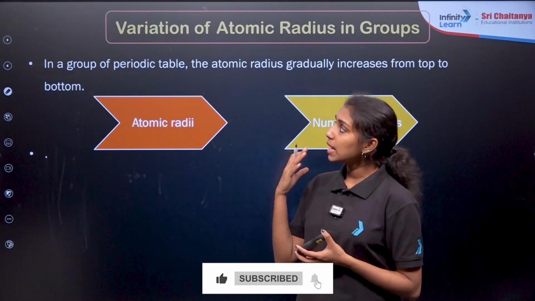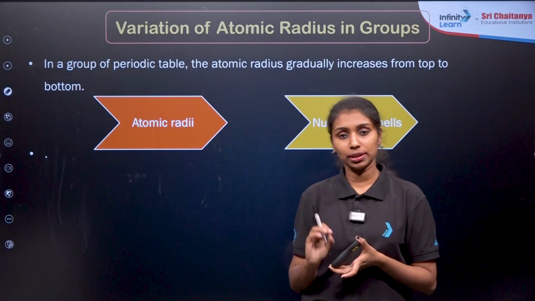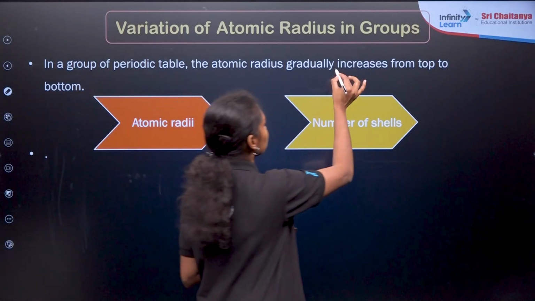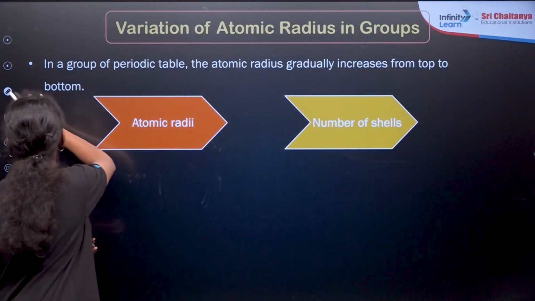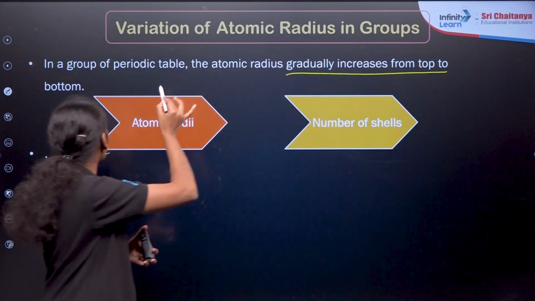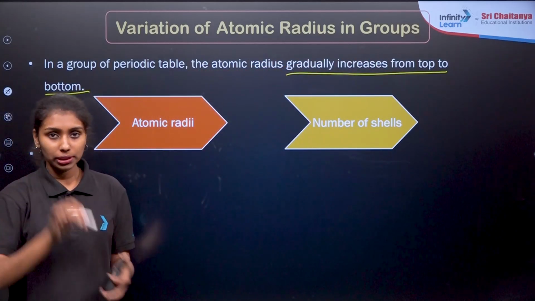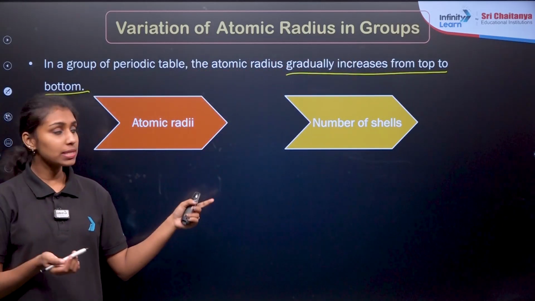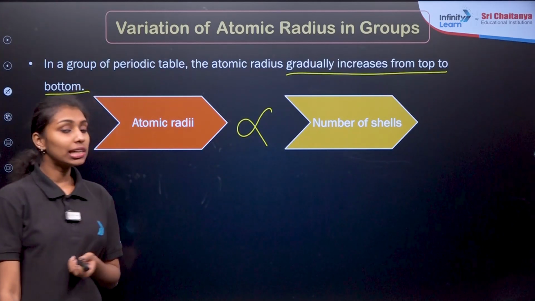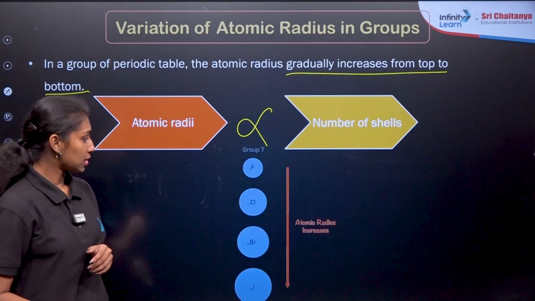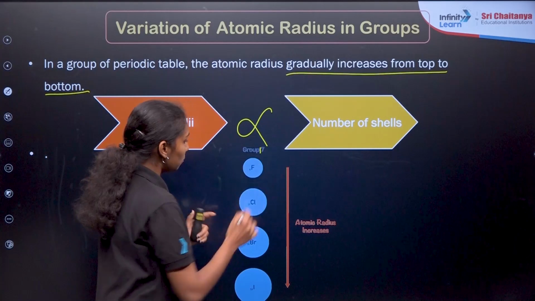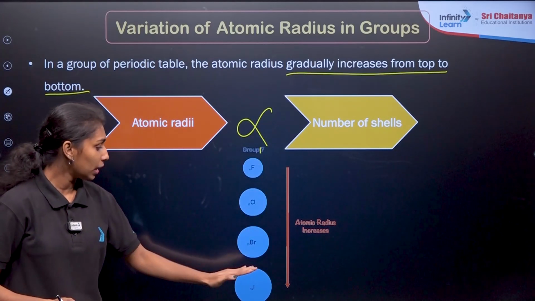Now let us see how atomic radii change in a group of the periodic table. It gradually increases from top to bottom in a group, right? If you are moving down the group, what is happening to the atomic size? It increases. So what will be the reason? The atomic radius is directly proportional to the number of shells. For example, if you are taking group 17 elements, it will be fluorine, chlorine, bromine and iodine, right?